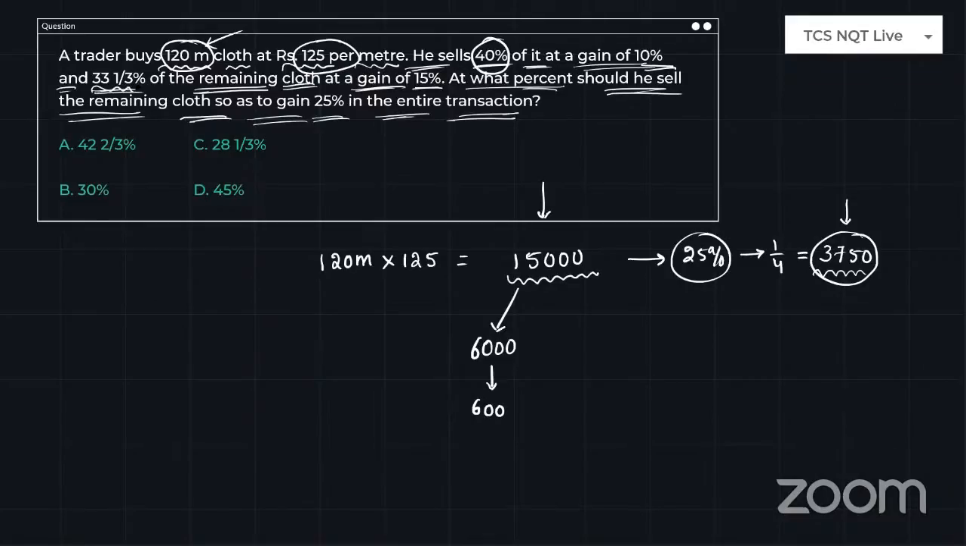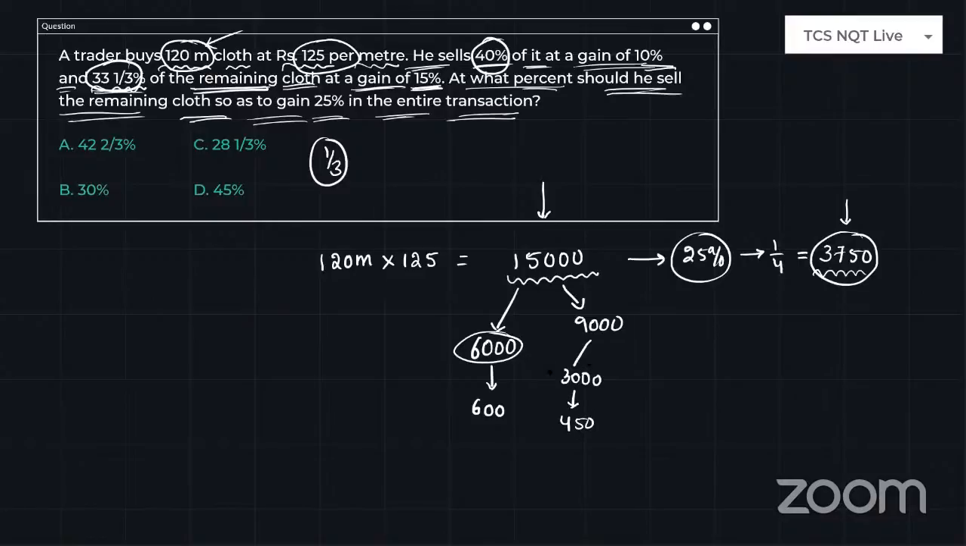Next, 33 1 by 3. What is meant by 33 1 by 3? Fraction 1/3. 1/3 of the remaining, since already 6,000 rupees is sold out. The remaining amount is 9,000 rupees. Out of 9,000 rupees, 1/3 is 3,000 rupees. And this 3,000 rupees is sold for 15% gain. What is 15%? 10% is 300, 5% is 150. So a total of 450 rupees you got as profit from this 3,000 rupees.